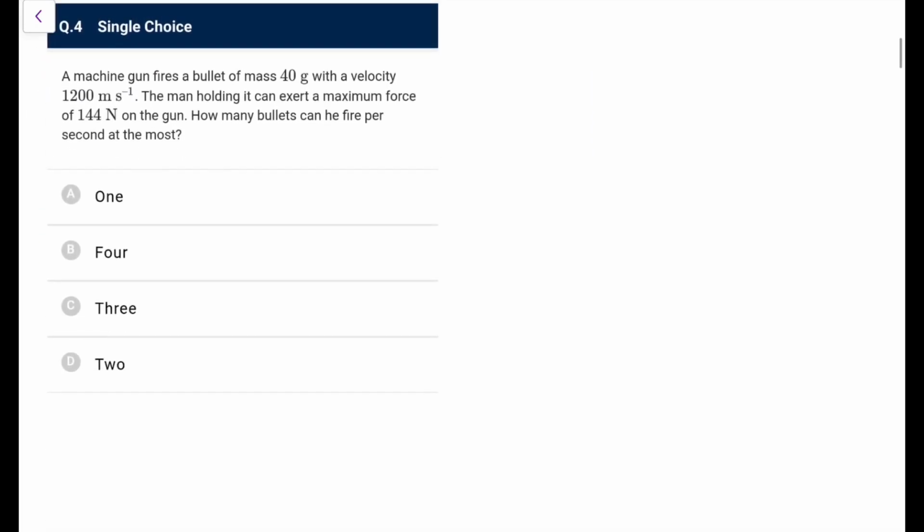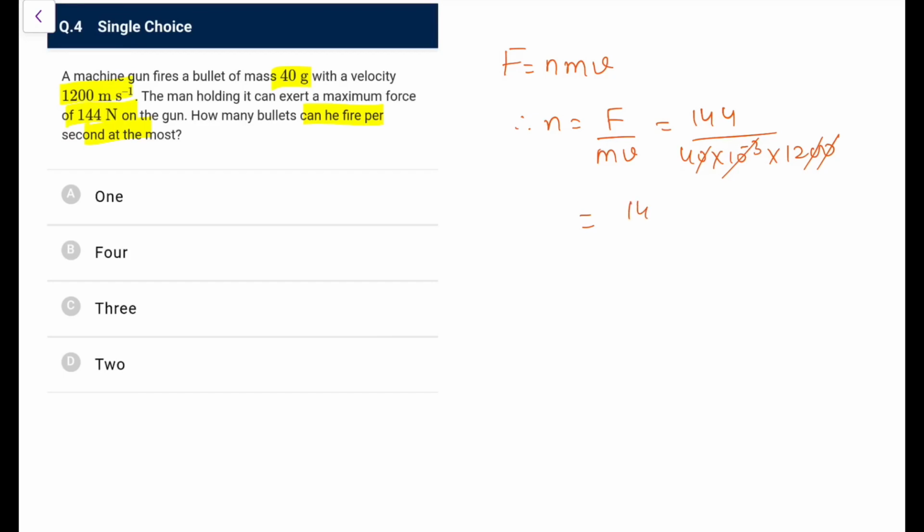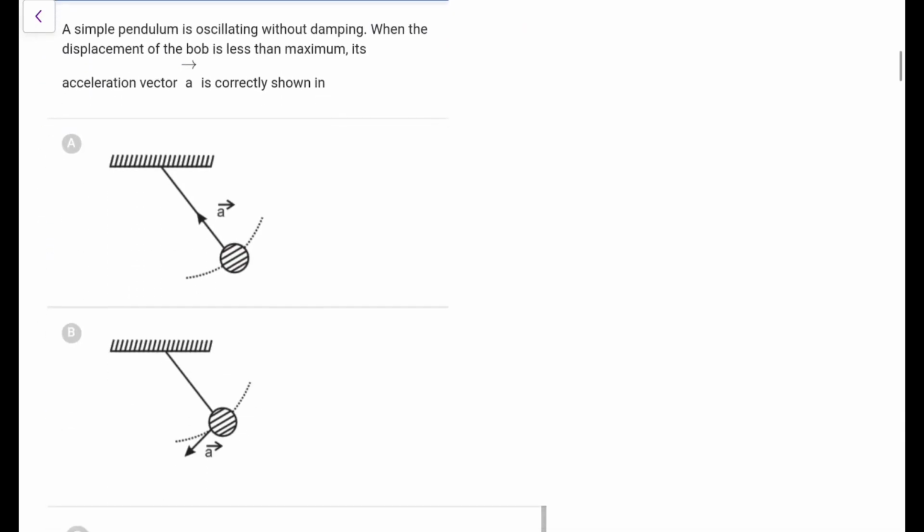Next one. A machine gun fires a bullet of 40 grams with a velocity of 1200. The man holding it can exert a maximum force of 144 Newton on the gun. How many bullets can he fire per second at the most? Let's say if he fires n bullets, we know force exerted would be n mv. So n is F upon mv. F is 144, m is 40 into 10 to the power minus 3, and the speed is 1200. So it is 144 upon 48, which is 3. So therefore he can fire at most 3 bullets per second, not more than that.